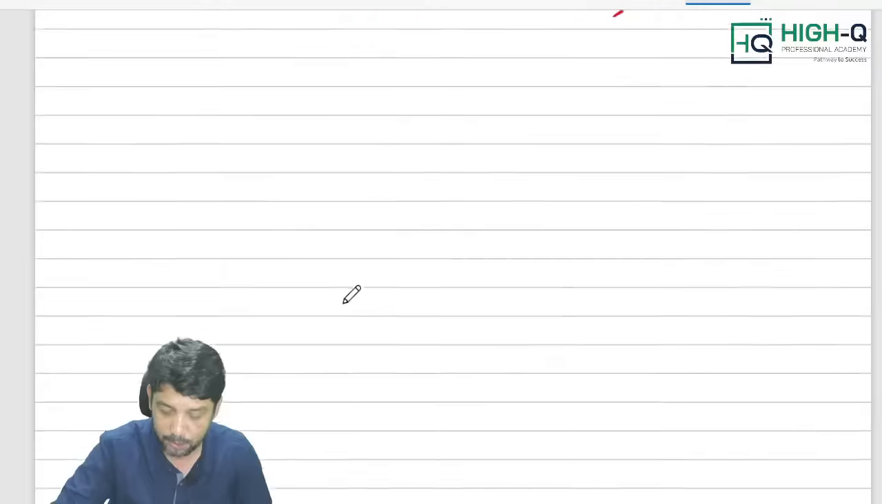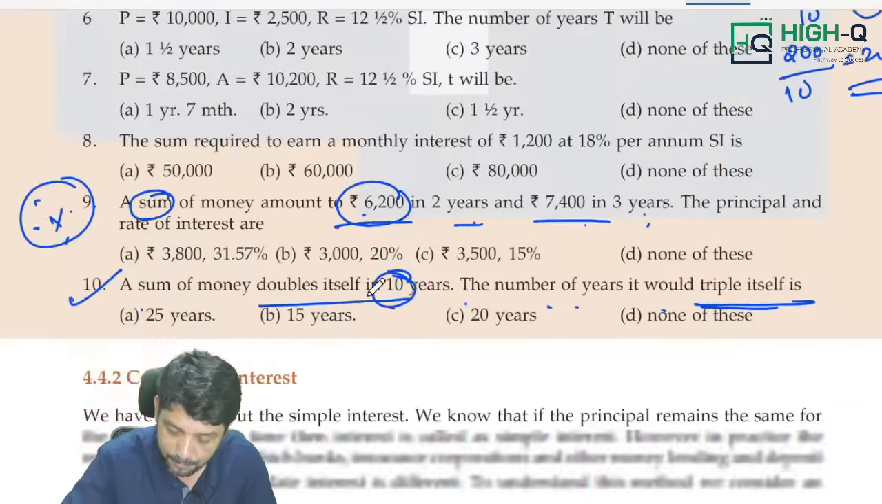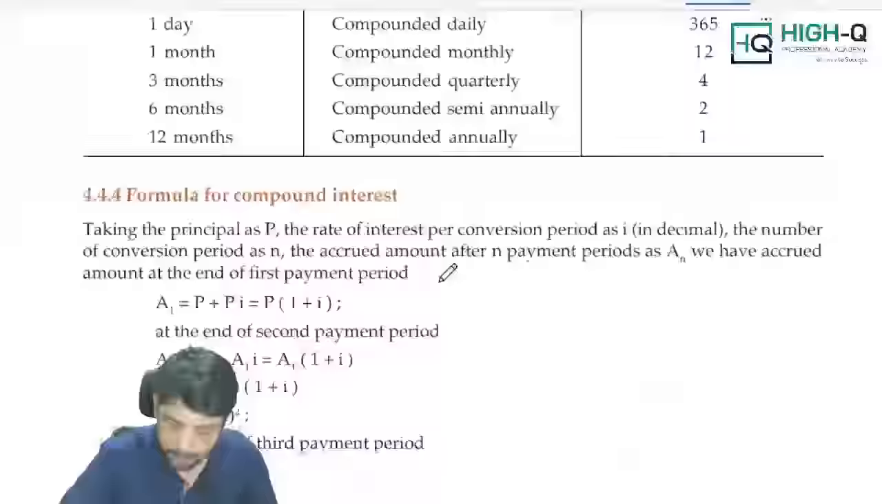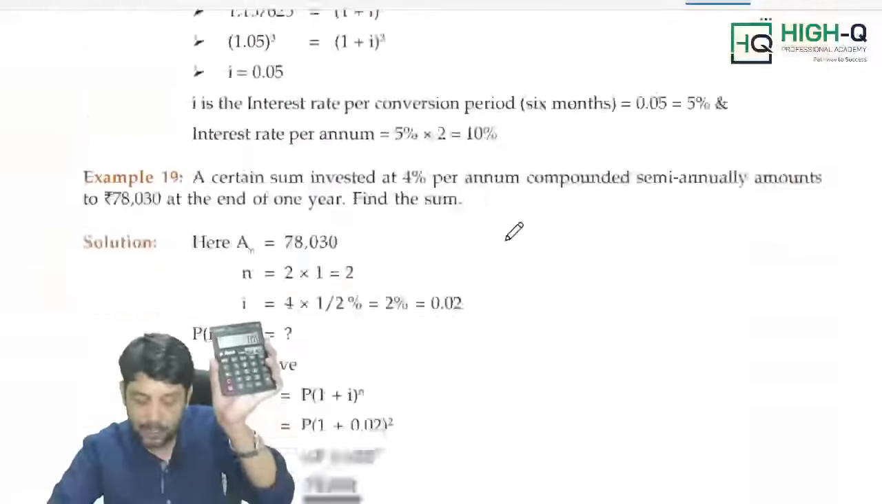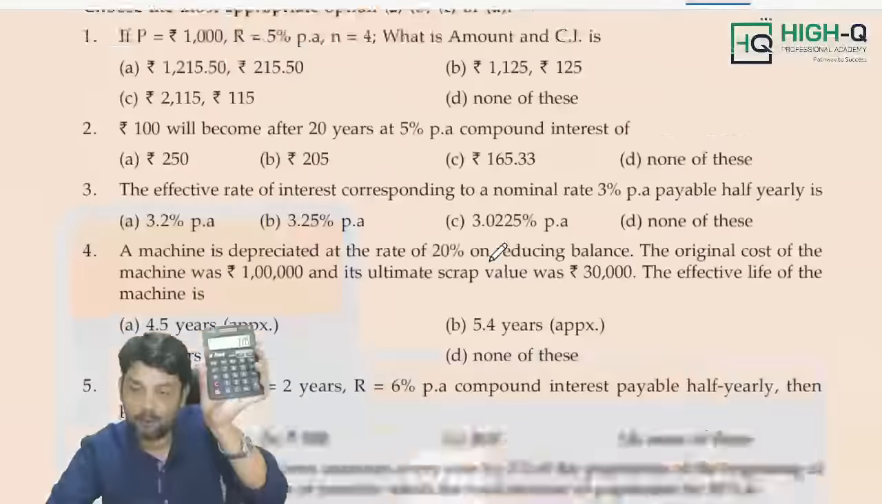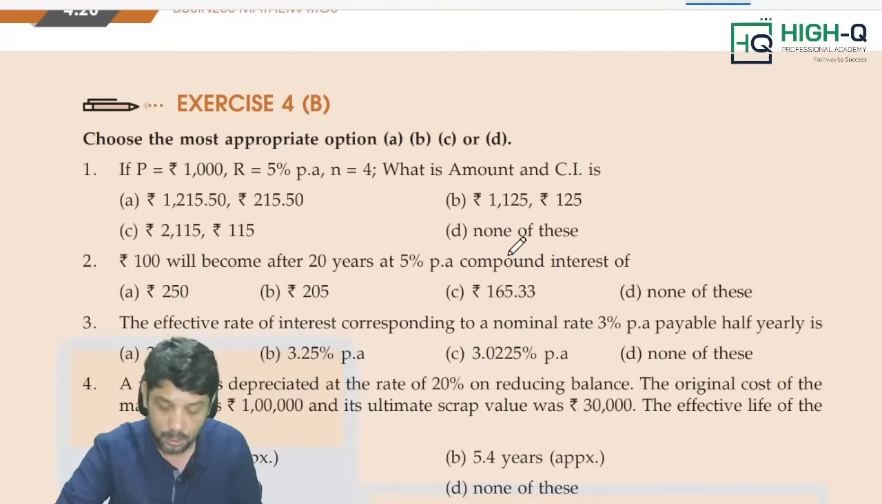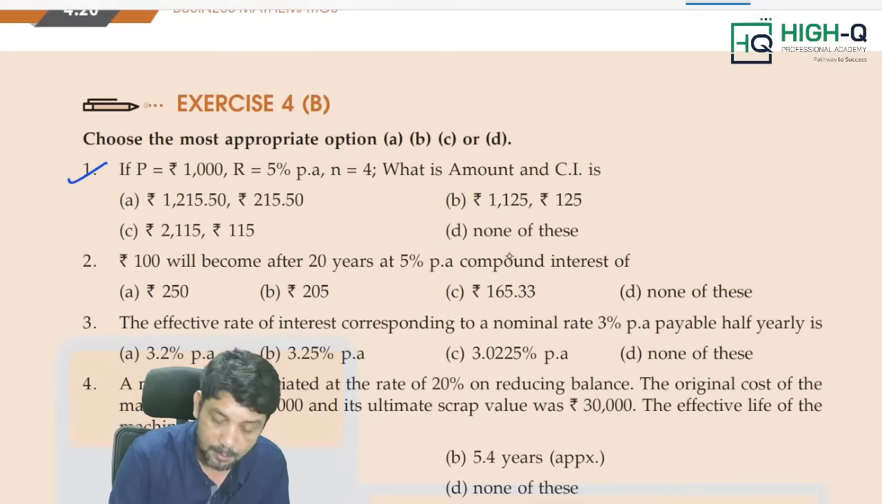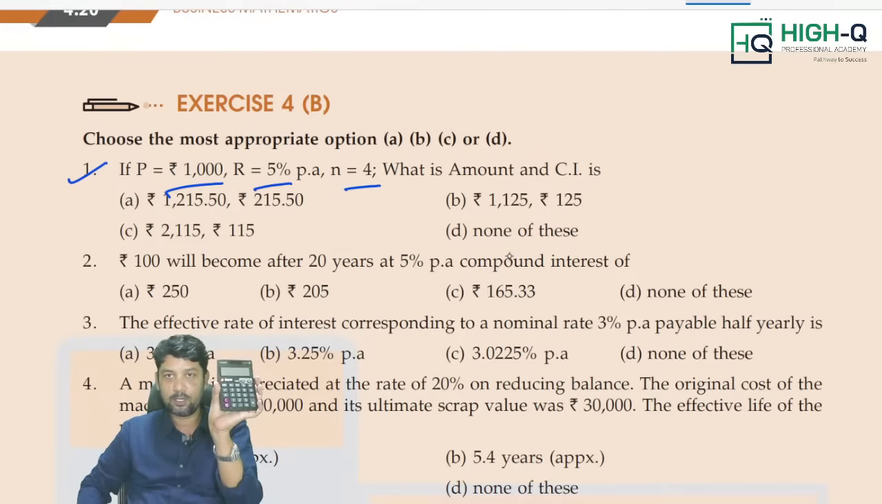I'll tell you. Look at this. See, the person who knows how to use this calculator effectively can easily complete these questions. If 12 questions are coming in the examination, 12 out of 12 you can score. Look at this. Question number 1. Principal is given as 1000, rate of interest 5%, number of years 4. Compound interest they ask you to find out.